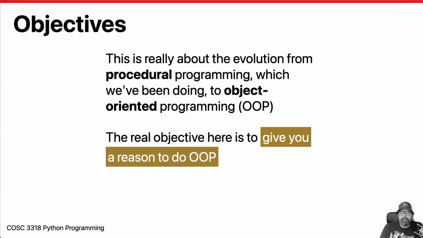Our objective for this lecture isn't really about technology or Python specifically. It's about a reason to give you for actually doing object-oriented programming, because everything we've done up until now is something called procedural programming, where we have lists and dictionaries and we pass them to functions and we get data back and we do more stuff with data and data and functions. But there's another way to organize our code and our data and our functions, and that's with object-oriented programming.